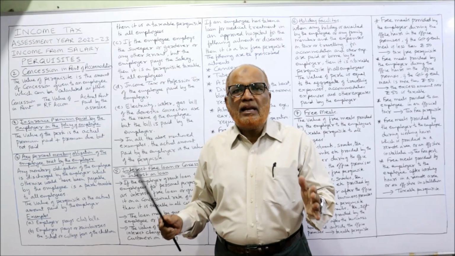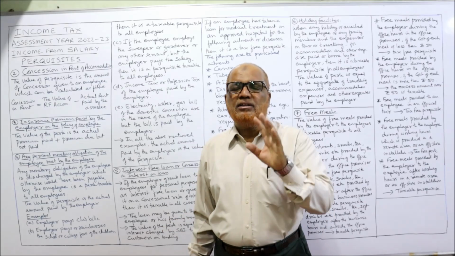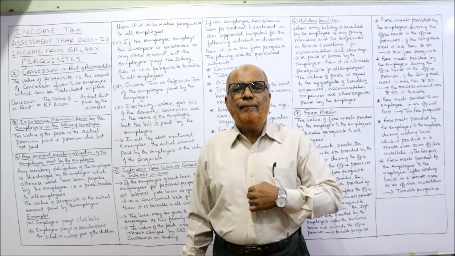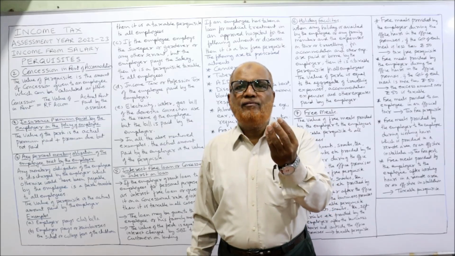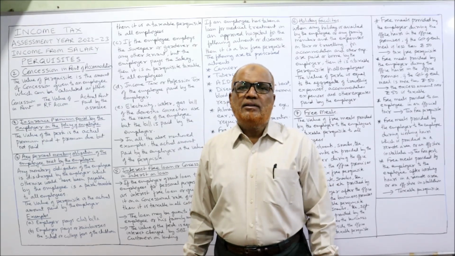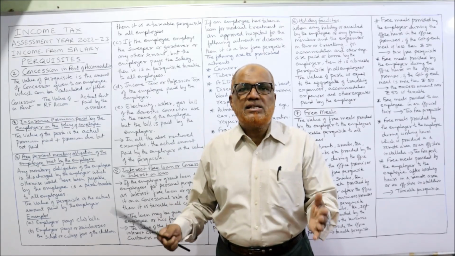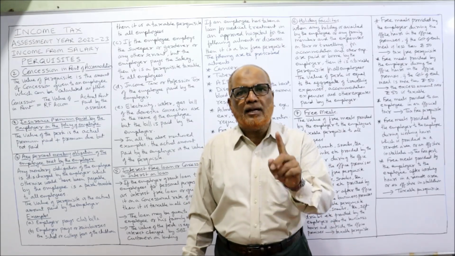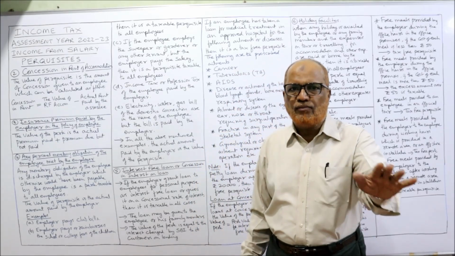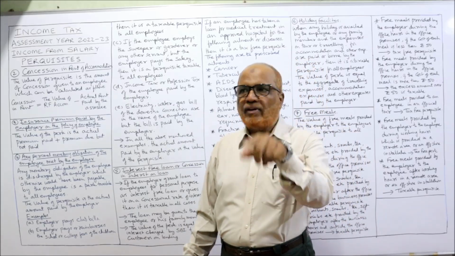Example, if the rental value of that flat is 40,000 rupees per month, but the employer is charging only 5,000 rupees per month, that means the employee is getting concession in rent. That is also a taxable perquisite in the hands of all employees. So how to calculate the value of the perquisite?